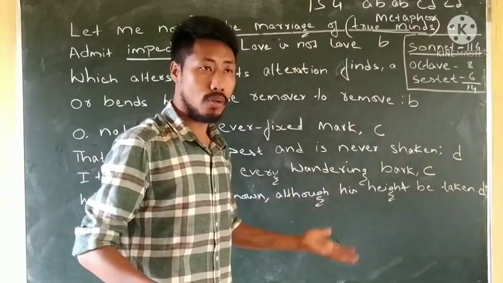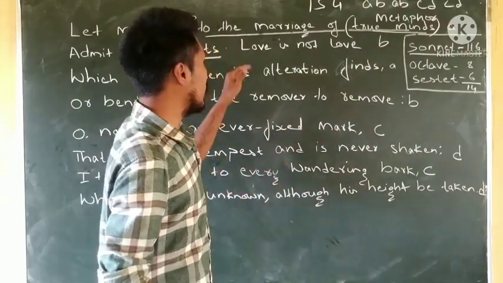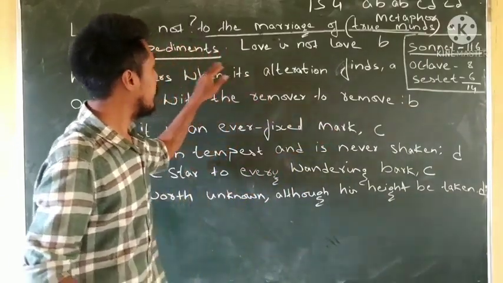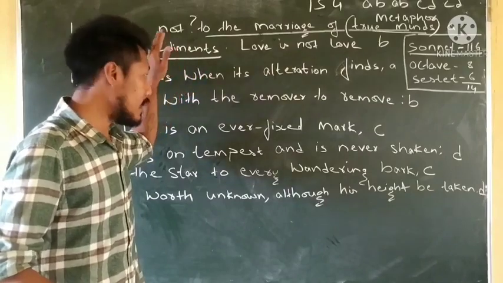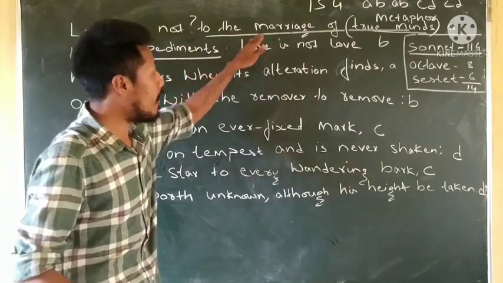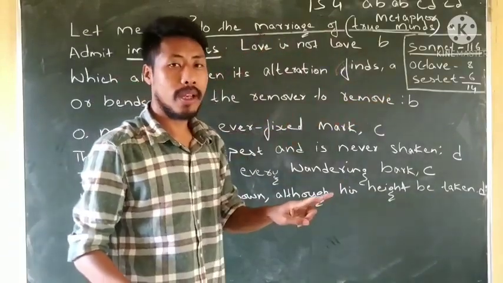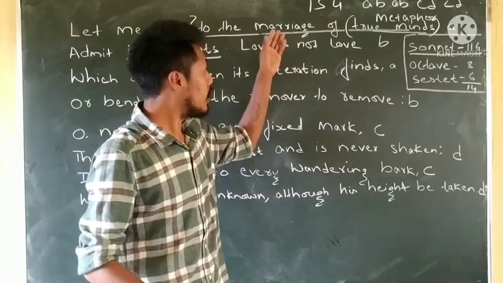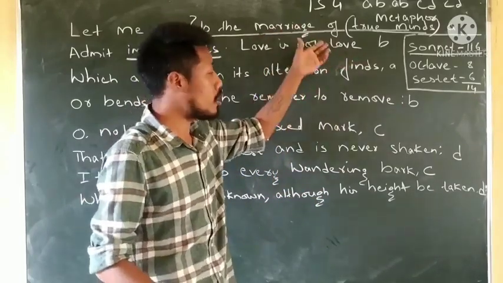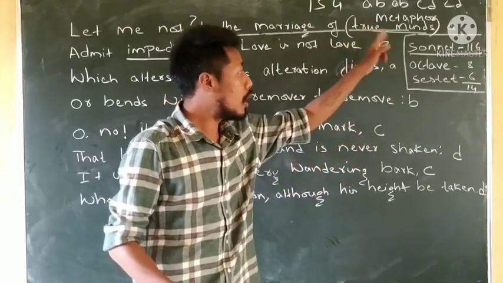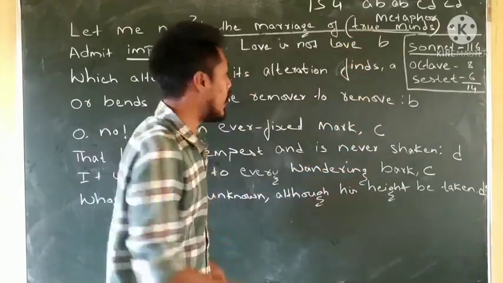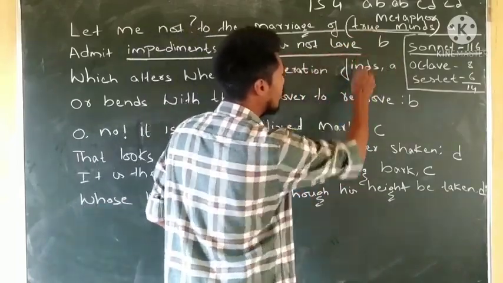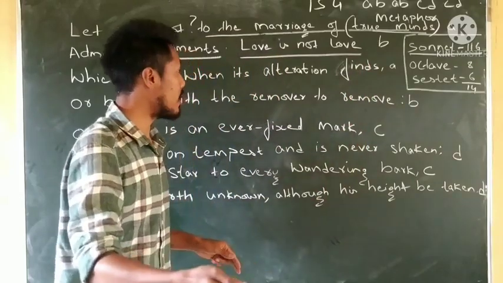True minds means true love, right? And in case there are impediments or an obstacle in the marriage of the true minds, if a problem comes between the marriage of the two lovers, the two hearts and the two people, then it is not love. That is what William Shakespeare says.